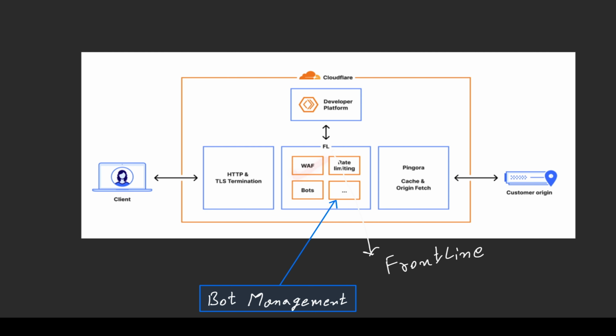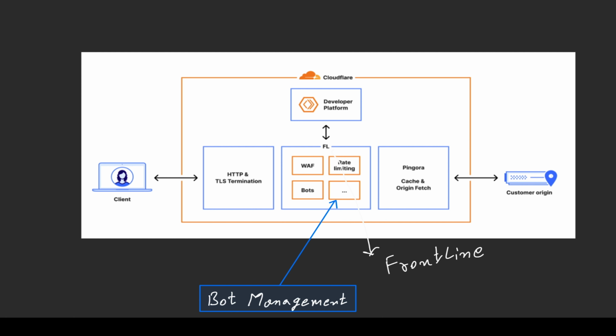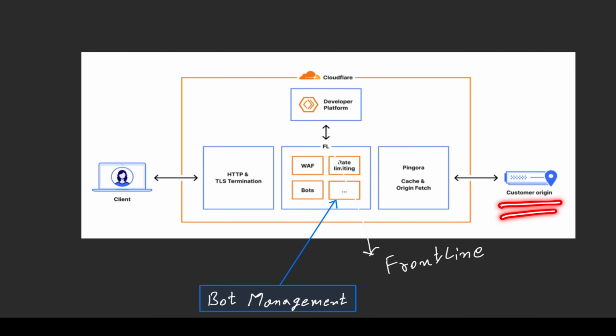Suppose web application firewall, rate limiting, bot checking, and many other services. The primary motive of the Frontline is to check whether the request is a legitimate request that can be sent to the client, or that request should be blocked, because on the internet there are numerous bots which always try to take data from the customer website.